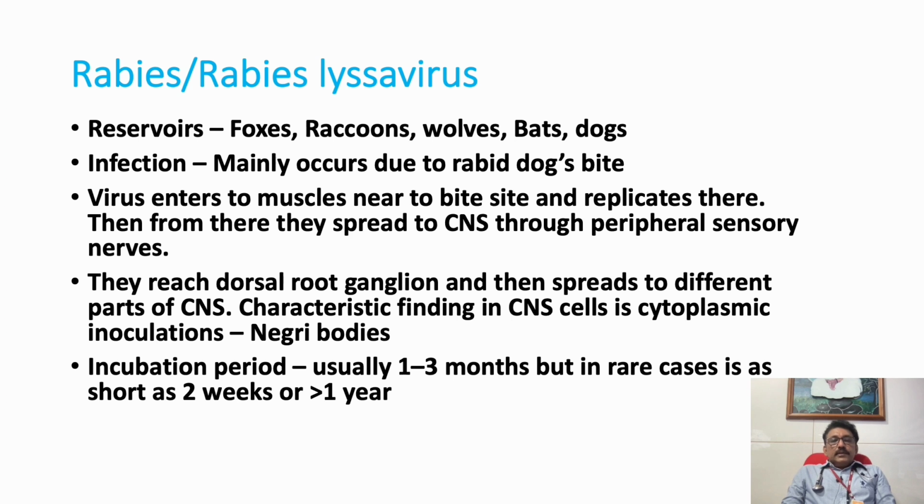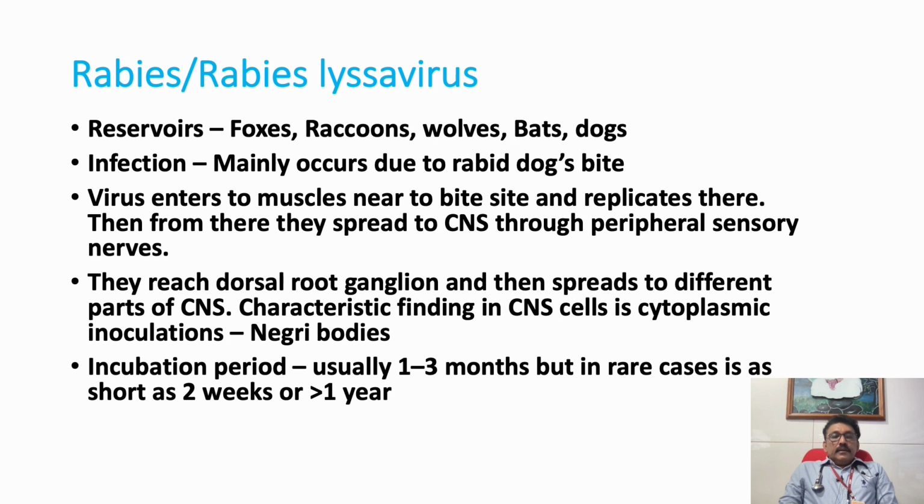So reservoirs are dogs, foxes, raccoons, owls, bats, etc. In human beings, it mainly spreads through bites from a rabid dog or rabid cat. Bats or foxes can also spread this disease to human beings, but it is rare.